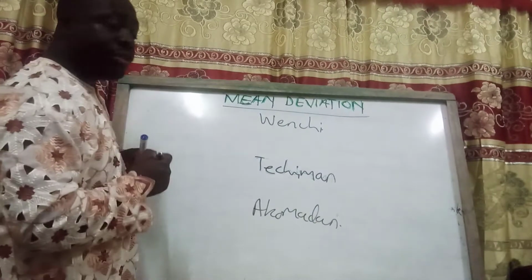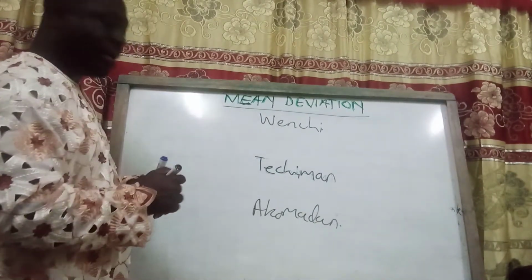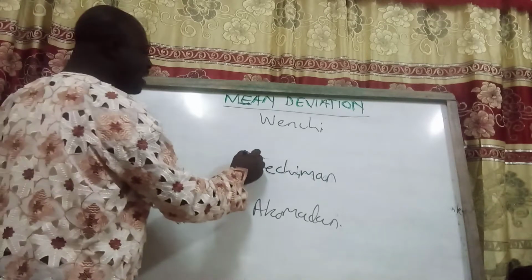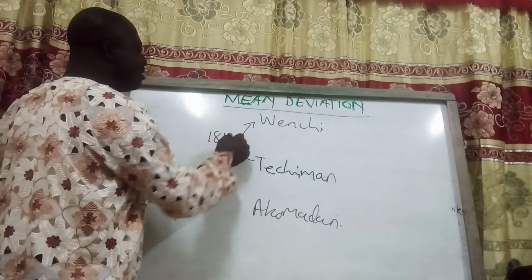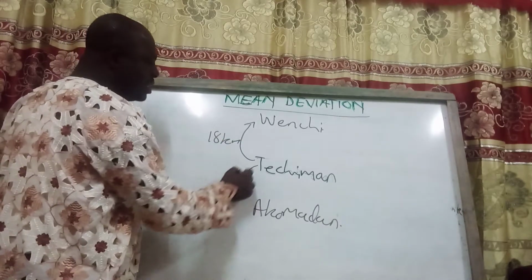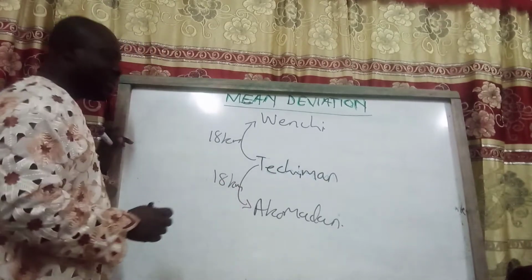This is just an assumption. I have not actually checked the right distance between them. Let's assume that the distance between Techiman and Wenchi is 18 kilometers, and the distance between Techiman and Akumadan is also 18 kilometers.